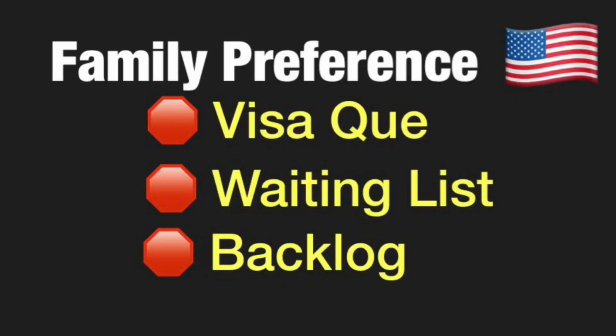In addition, there are limits to the percentage of visas that can be allocated based on an immigrant's country of chargeability, usually the country of birth. When the demand is higher than the supply of visas for a given year in any given category or country, a visa queue, a waiting list, or a backlog forms.